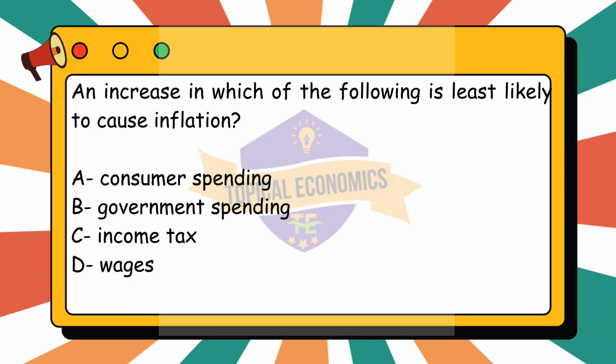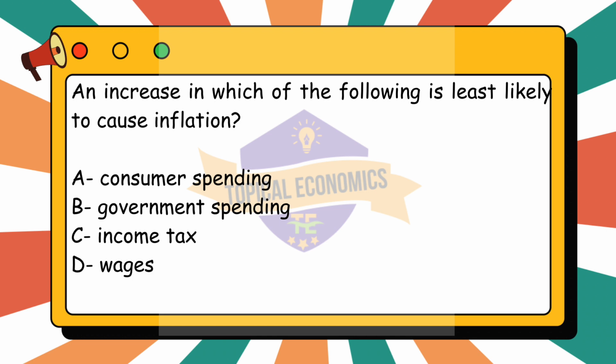Option C, income tax, is least likely to cause inflation. Higher income taxes typically reduce disposable income, which leads to a decrease in consumer spending. Lower consumer spending reduces demand in the economy, which would actually put downward pressure on prices and reduce inflationary pressures. In fact, higher taxes are often used to cool down an overheating economy and reduce inflation.